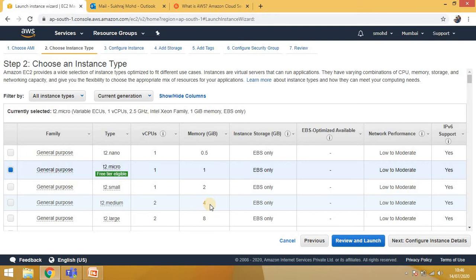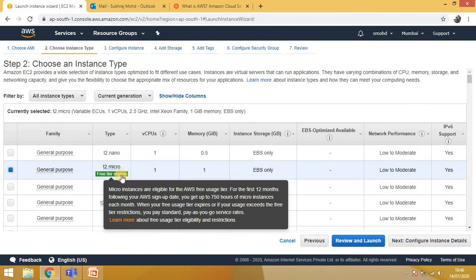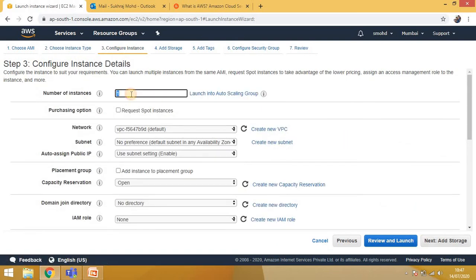So that's why in general purpose there are multiple EC2s available. You can select according to your requirement. As we are using the free tier account, I will go with the general purpose t2.micro. Even here it is mentioned as free tier eligible. Now click on next. Here it asks how many instances or how many VMs I want to create. Right now I want to create only one, so let it be one.